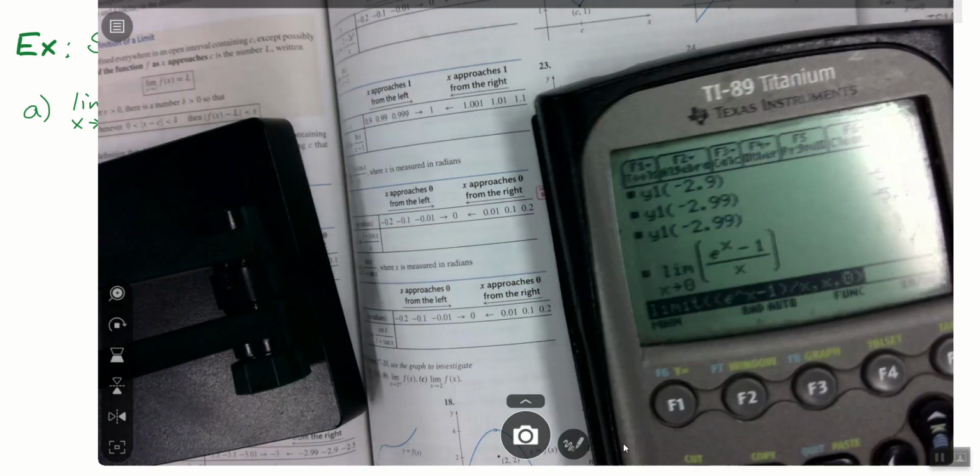Okay. Looking at the other two, the first one was 1. How about the next one? Sin x over x. Yo.